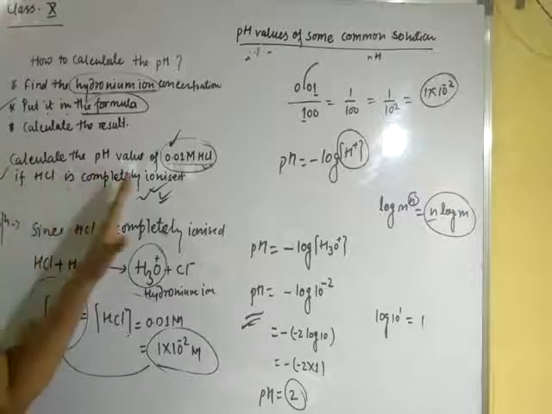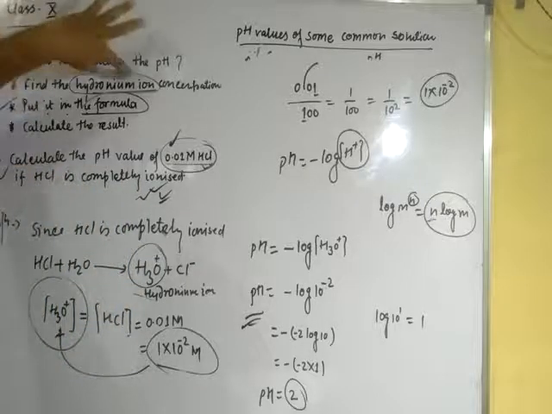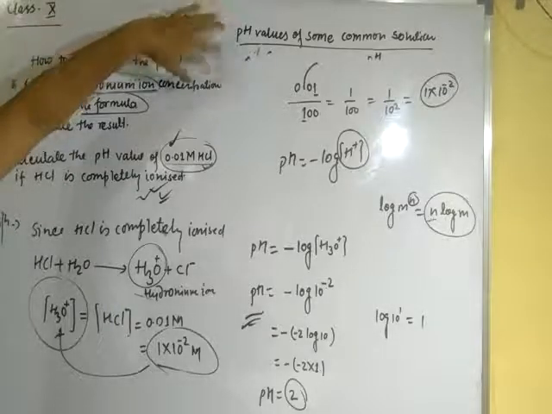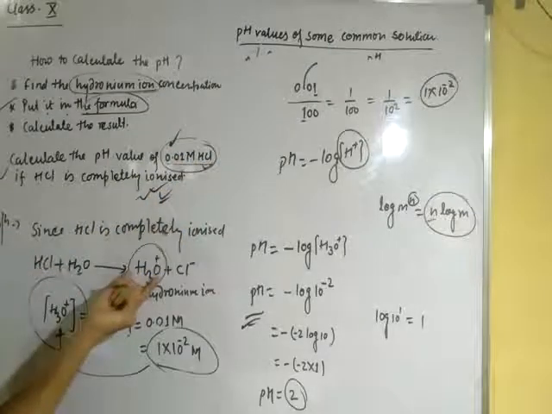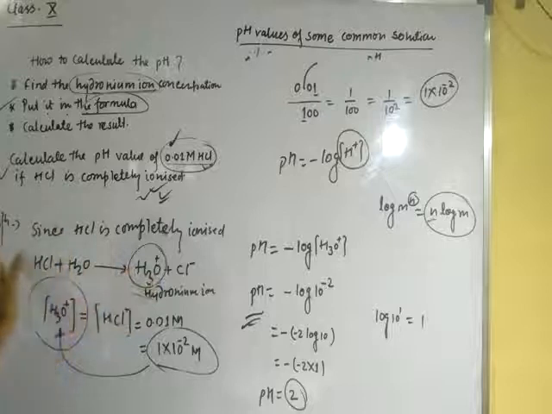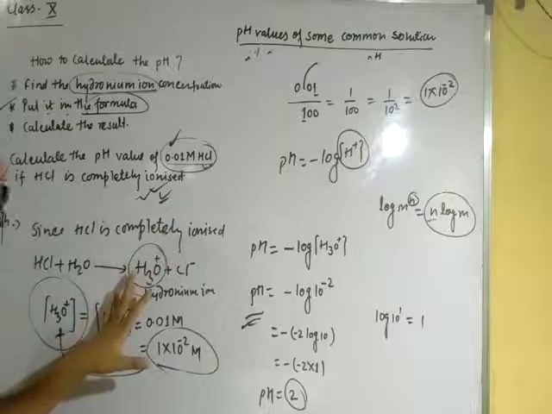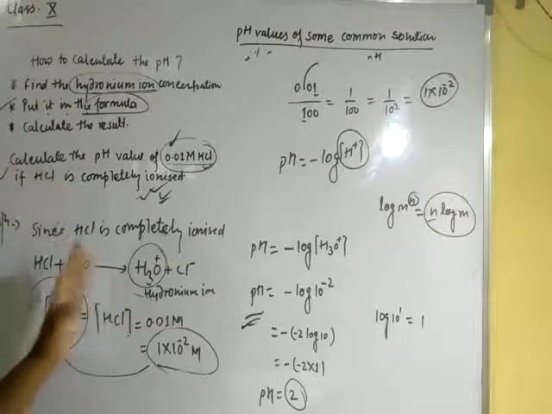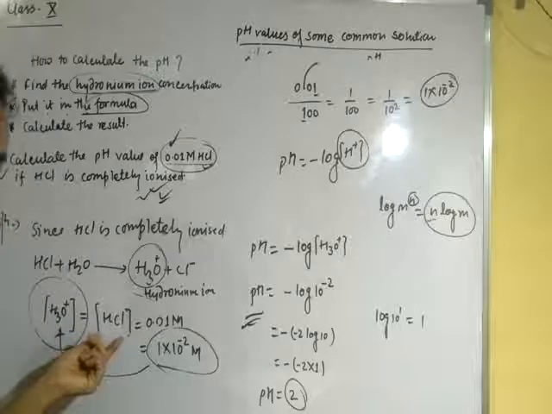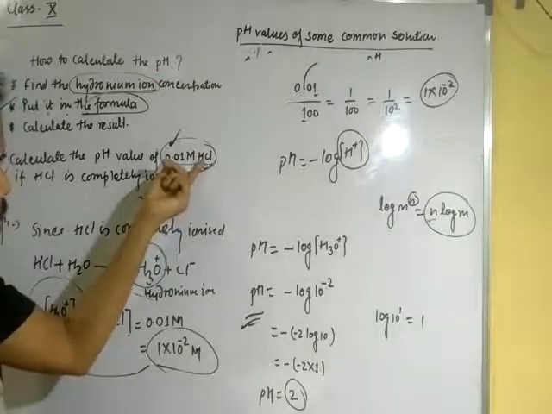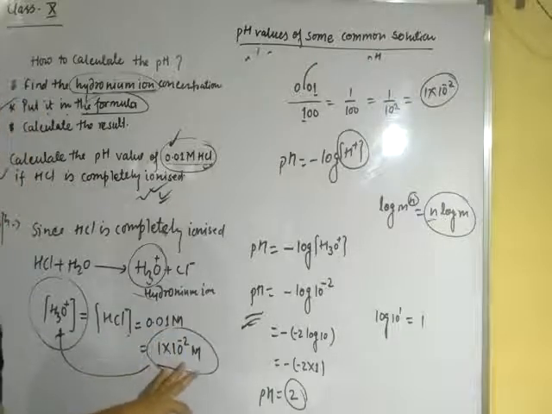So first of all, this type of question we can solve by finding the hydronium ion concentration, and to get the hydronium ion concentration we have to react HCl with water to form hydronium ion. Because here HCl is completely ionized, the concentration of hydronium ion will be the concentration of HCl. So hydronium ion concentration is equal to HCl concentration, and we know that it is equal to 0.01 molar, and we can change it to 1 into 10 to the power minus 2 molar.